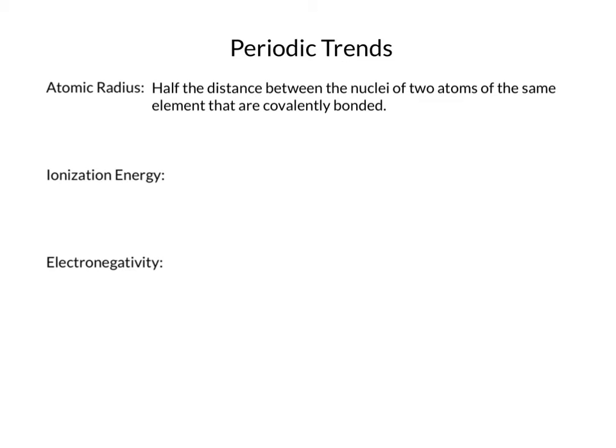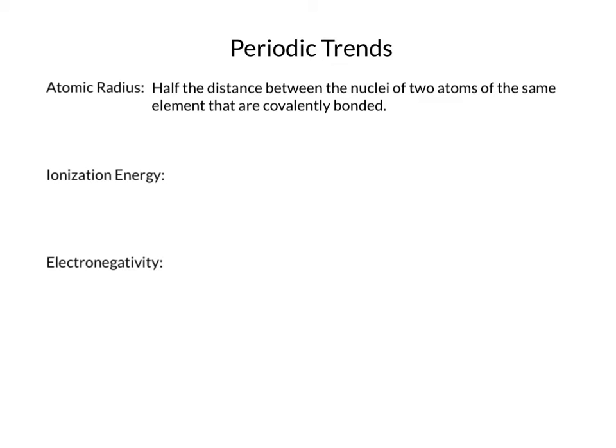Now, this seems kind of an unusual way to describe this. You can think of atomic radius just as the distance from the nucleus to the outermost electrons. The reality is that finding where the outermost electrons are is really tough, because if you remember, electrons are probability based. We can't identify exactly where they're located. But we can find the nuclei of atoms.